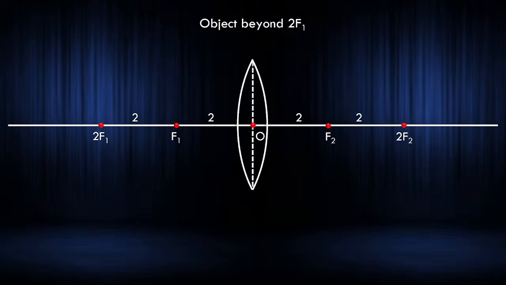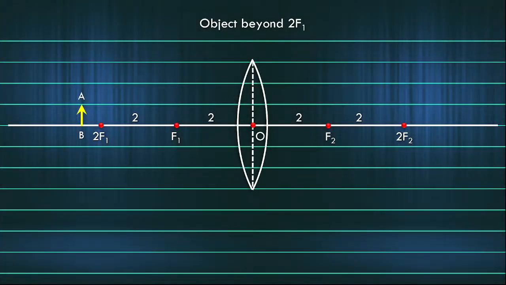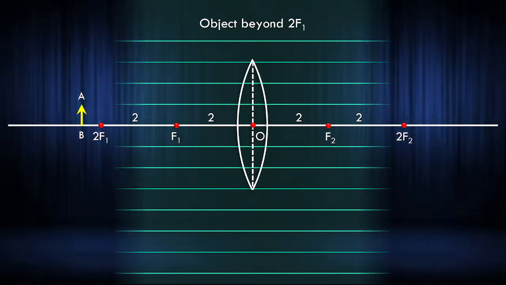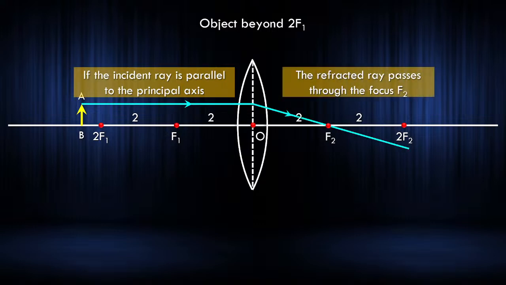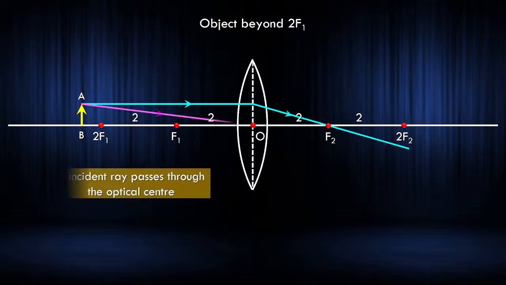Okay, look at this. Object beyond 2F1. Now I am going to draw the ray diagram. So here, this is the ray diagram. Imagine this is F1, this is 2F1, this is F2, this is 2F2. So where am I going to keep the object? Beyond 2F1. That means AB. Can you see the object beyond 2F1? So what happens if I draw a line parallel to the principal axis, the incident ray? The refracted ray will pass through F2. Yes or no?